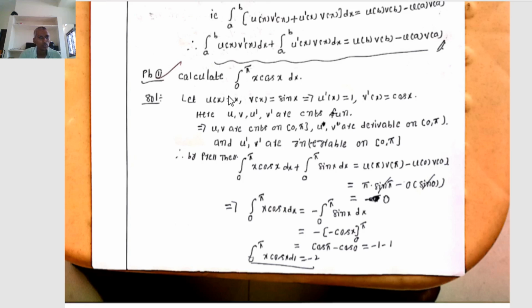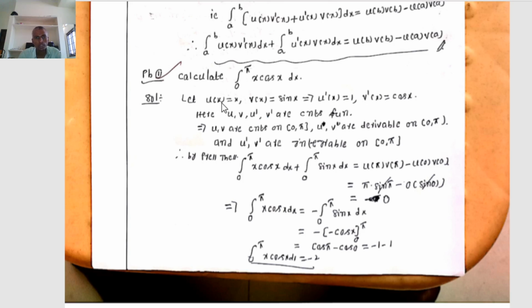Therefore, let u of x equal to x, v of x equal to sin x, that implies u dash of x equal to 1, v dash of x equal to cos x. Here we observe that u equal to x, v equal to sin x, u dash 1, v dash cos x. Therefore, x comma sin x comma 1 and cos x must be continuous functions. That implies u comma v comma u dash and v dash are continuous functions.